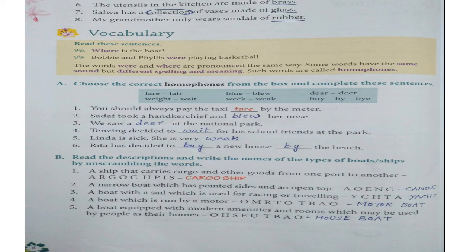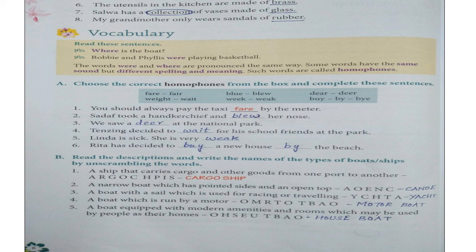We saw a deer at the national park. In an animal wildlife park, you will definitely see DEER. Tenzing decided to wait for his school friends at the park. To wait for someone, WAIT. Linda is sick. She is very weak. WEAK. When someone is not well, they don't feel strong. They feel weak. Rita has decided to buy a new house. BUY. By the beach. That is next to the beach. BY.